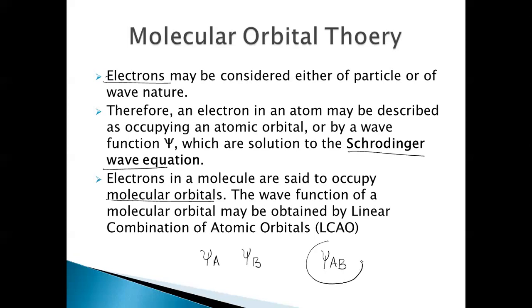How can this be obtained? This wave function of the molecular orbital, psi AB, is obtained by the linear combination of these atomic orbitals, which is called the LCAO method.